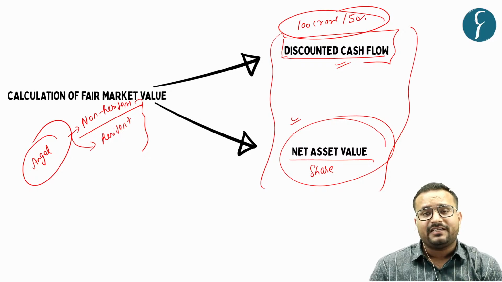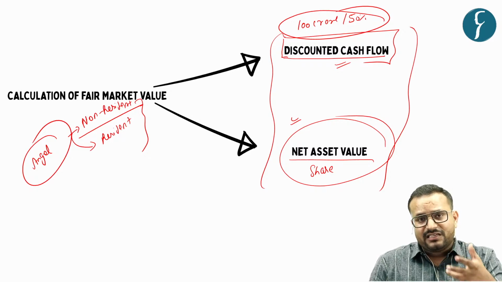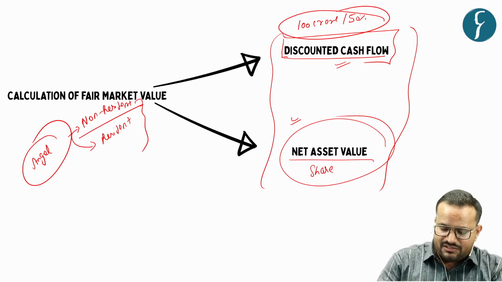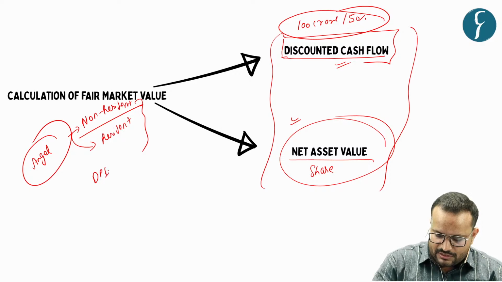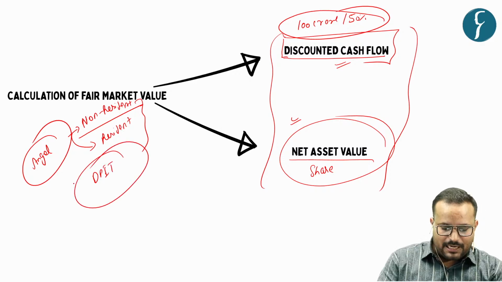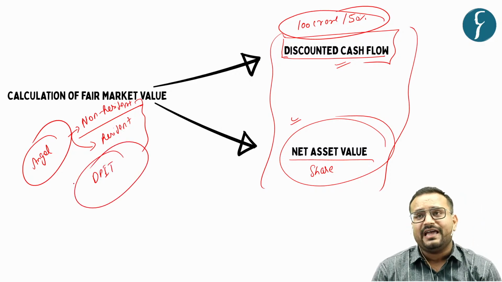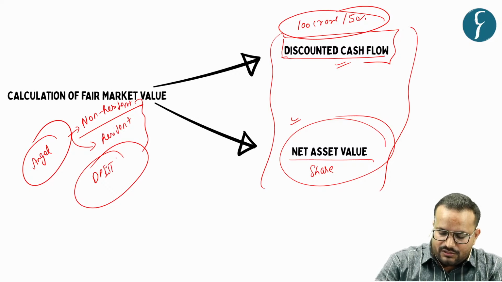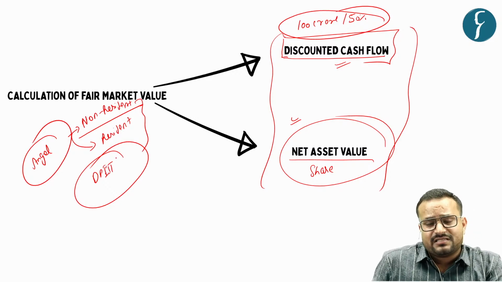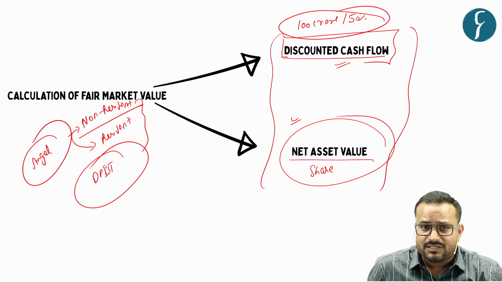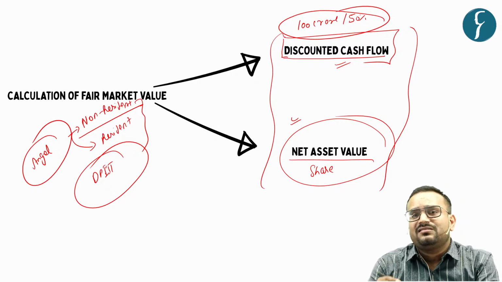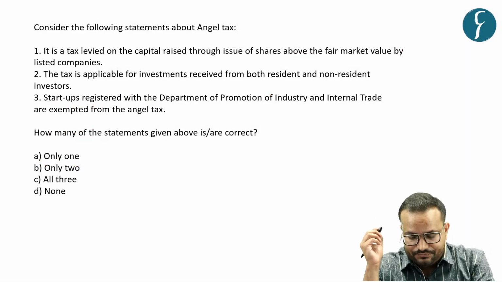There is an exemption that startups that are registered with DPIIT, that is Department for Promotion of Industry and Internal Trade, will be exempted from this provision of angel tax. Remember this point. Now, based on this discussion, let's solve the MCQ.